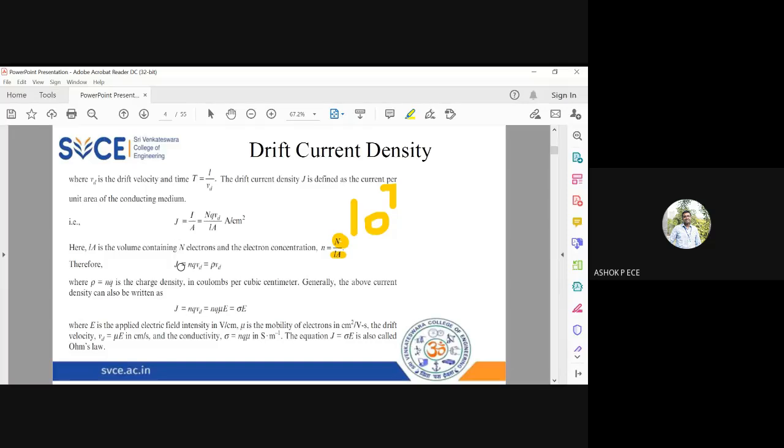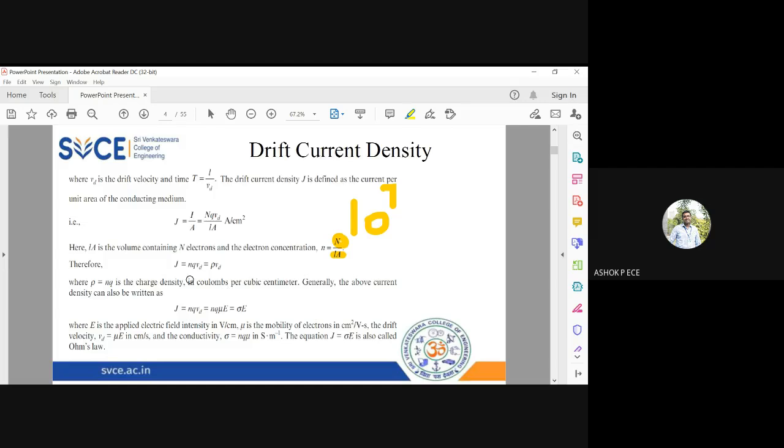So now your simplified J will become, see, N by LA is going to be n. So n into Q into Vd. And n into Q, I am going to combine into rho. Rho is going to be the charge density. Charge density is the amount of charge present per unit volume. It may be the number of electrons or it may be the number of holes. So charge density is specific to a particle. So how many charge particles are there per meter cube of the semiconductor?